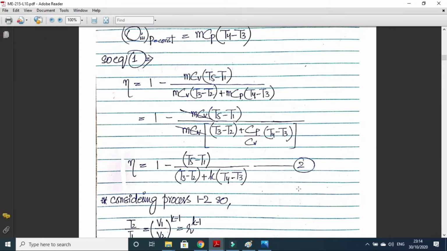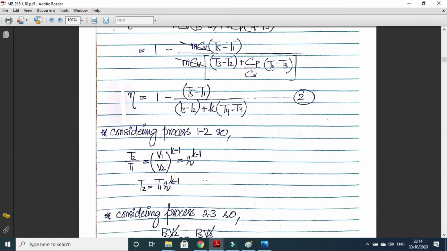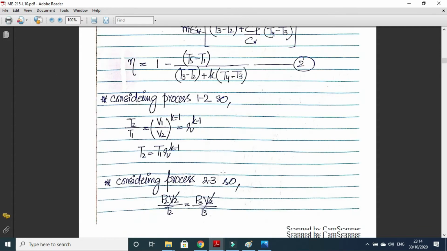Now we will follow the same approach which we adopted during the derivation of thermal efficiency of diesel cycle. That is, we bring all the temperatures in terms of compression ratio, K, cutoff ratio, and pressure ratio. So we know that process 1 to 2 is isentropic compression, so we can use the isentropic relation. T2 upon T1 is equal to V1 upon V2 to the power K minus 1. V1 upon V2 is actually R, the compression ratio, so T2 can be written as T1 R to the power K minus 1. So we have represented T2 in terms of T1, R and K.